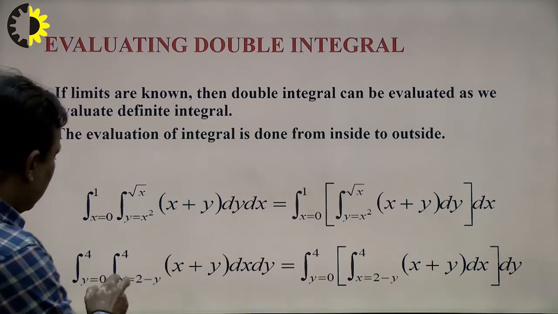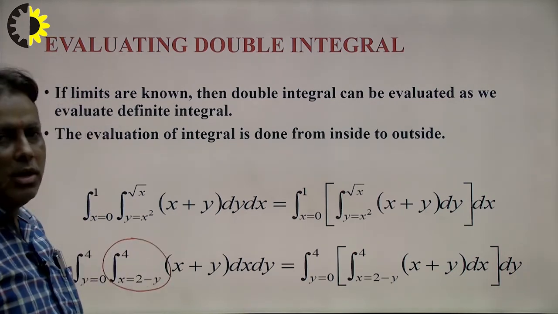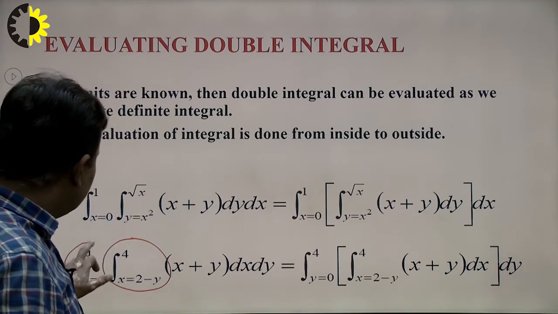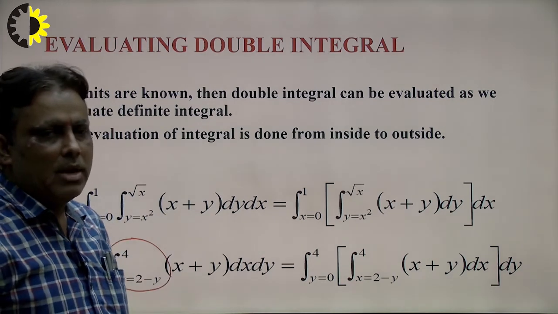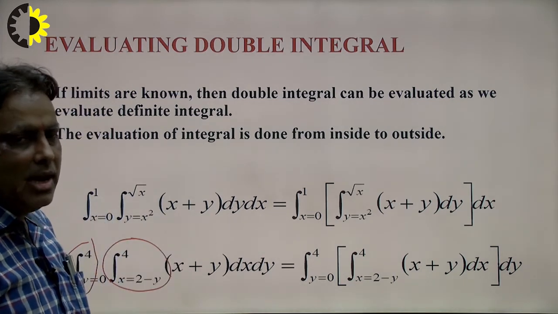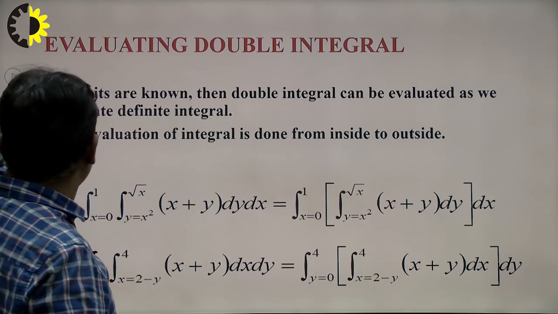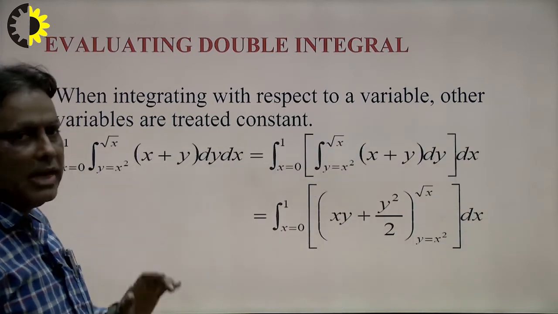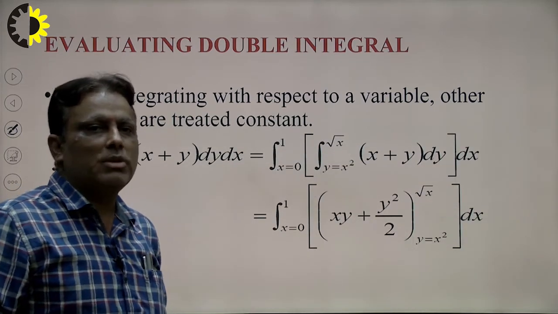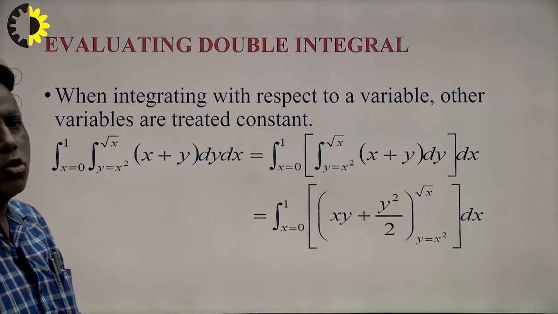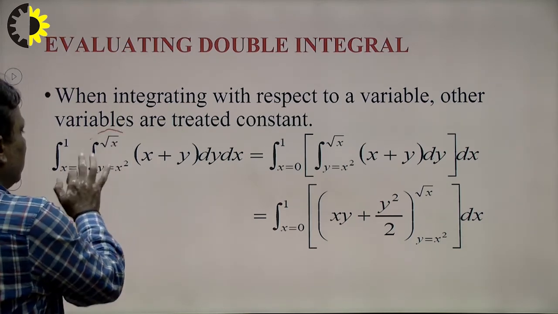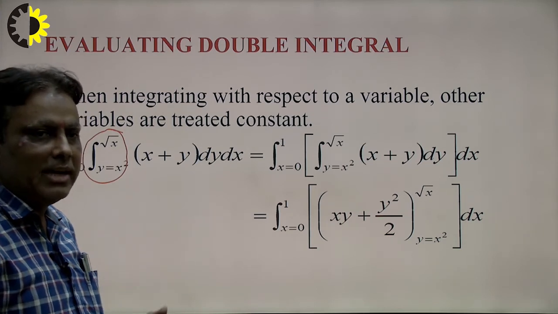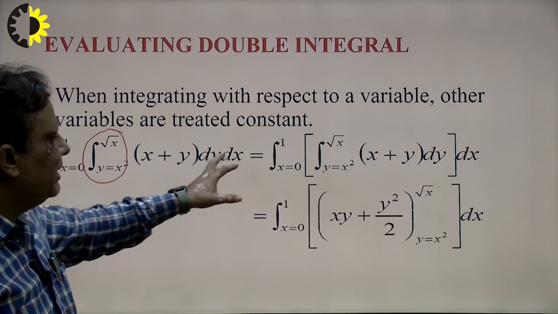In this integral, this is the limit of x. So first of all we integrate with respect to x, and after this we integrate with respect to y. So the student takes the decision by seeing the problem, in which order to take the variable first and after this solve the integral. In this way we can do the evaluation of the double integral. When integrating with respect to one variable, the other is treated as a constant. Suppose this is the limit of y. So first of all we integrate with respect to y, and after this with respect to x here. So what will be the criteria?